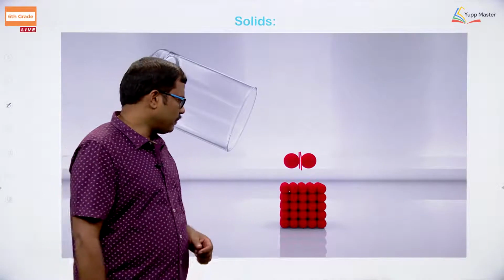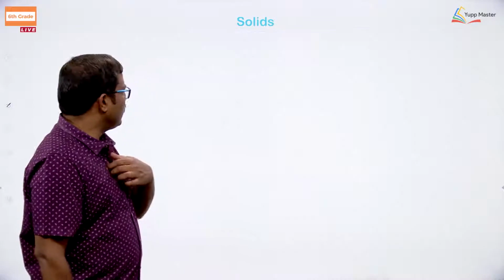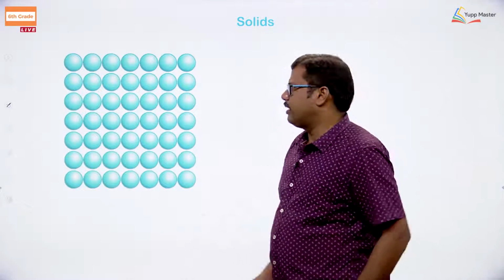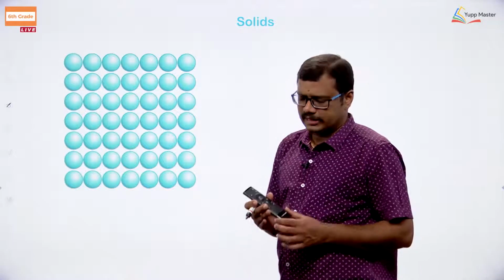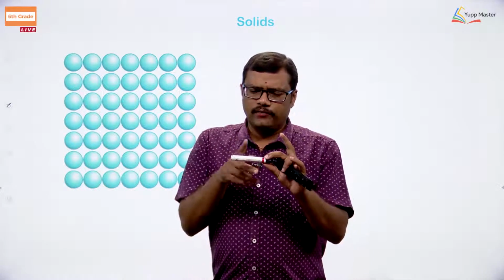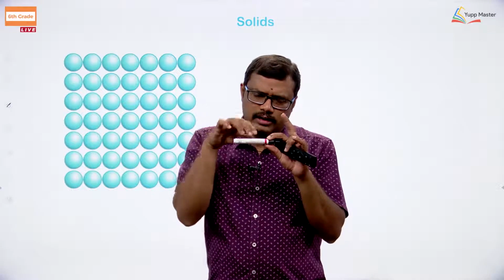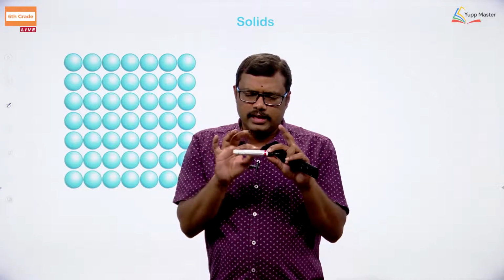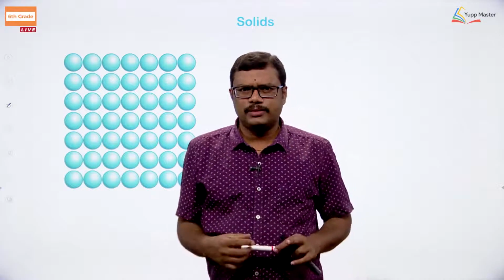Right. Now, the characteristics of a solid: how can we characterize a solid? Let us take the arrangement of particles in a solid. For example, this is a matter, a solid pen. If I look into the internal structure of this matter, I will take the components that are present as particles.